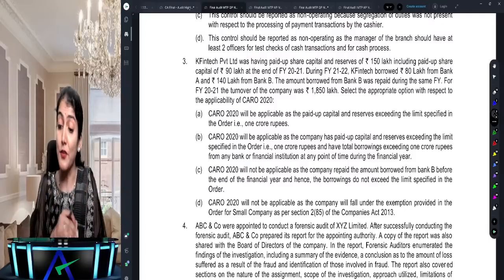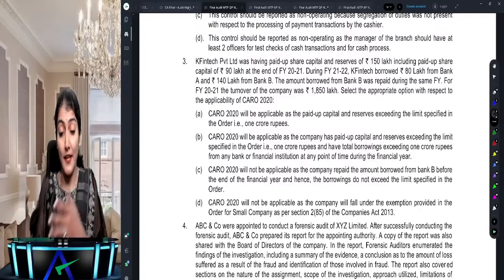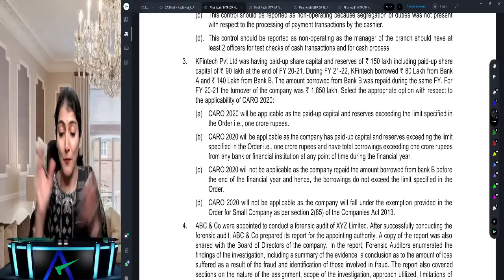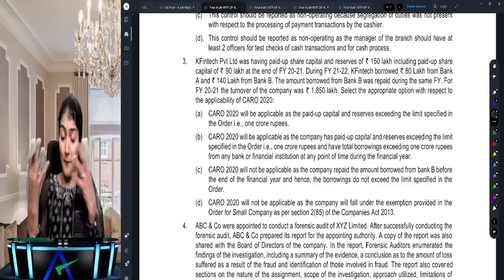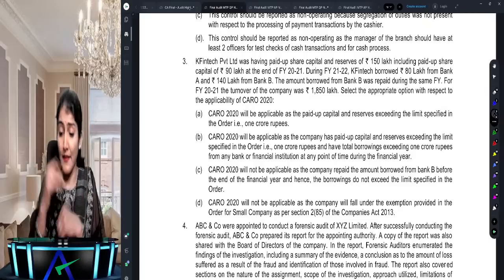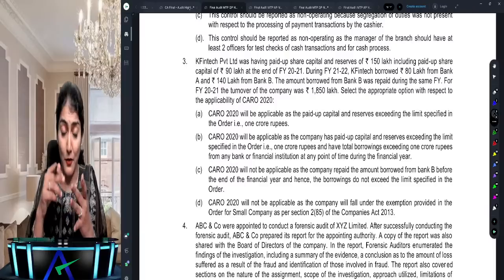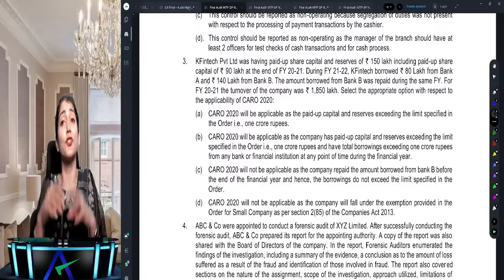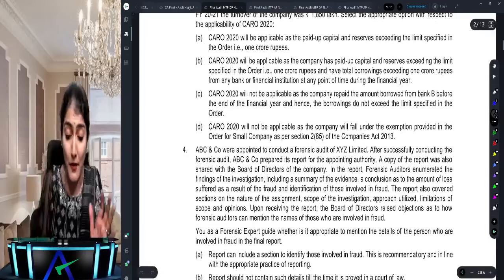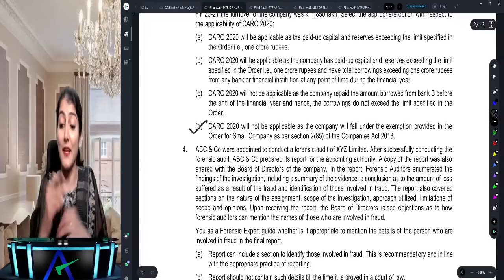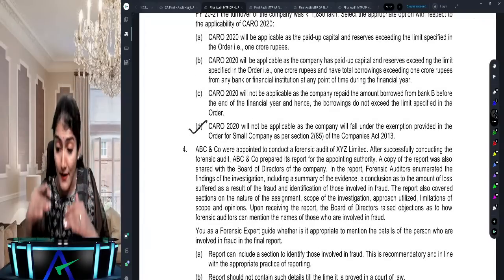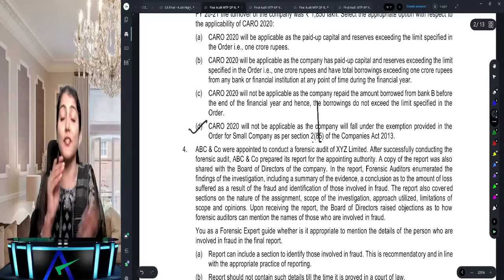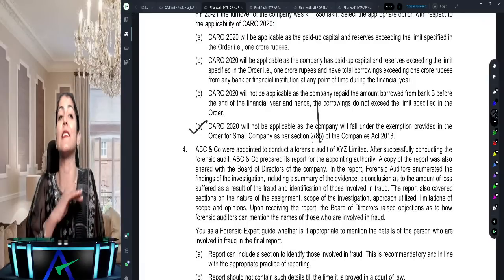In financial year 21-22 it borrowed 80 lakh from bank A, 140 lakh from bank B. The amount borrowed from bank B was repaid during the year, but we say at any point of time, and the turnover of the company was 1850 lakh. Select the appropriate option. So if I check 1 crore, 1 crore, 10 crore, it is exceeding the limit, but it is fitting into the definition of the small company. That is why CARO will not be applicable, as the company will fall under the exemption provided in the order for small company as per section 2(85) of the Companies Act 2013.